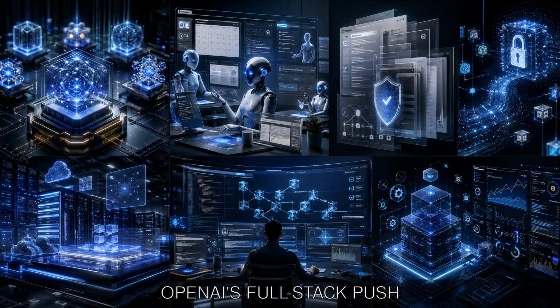OpenAI's own news page captures that acceleration clearly. In just a few days it announced GPT 5.5, a new system card, a bio-bug bounty, workspace agents in ChatGPT, WebSocket support for faster agentic workflows, a privacy filter, ChatGPT Images 2.0, and wider enterprise scaling for Codex. I am not treating that as 7 unrelated bullet points. I see a strategy. The company is trying to move model capability, product integration, developer tooling, enterprise adoption, and safety framing forward in parallel. That matters because it tells us where the competition is. The frontier is no longer just a smarter model in isolation. It is a whole stack racing to become the default operating layer for knowledge work.